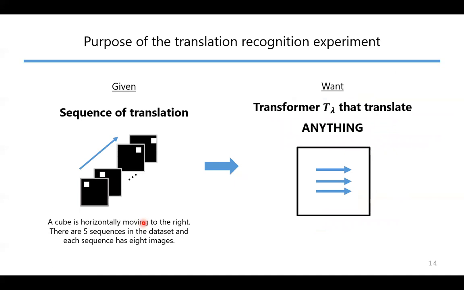And from now, I'm going to talk about experiments and their results. The purpose of the experiment is to acquire transformation just from sequences in which a cube is moving to the right. There are only 8 sequences in total, and each sequence has 8 images. This is much fewer than conventional models. Just from these sequences, we want to determine the transformer that translates anything.